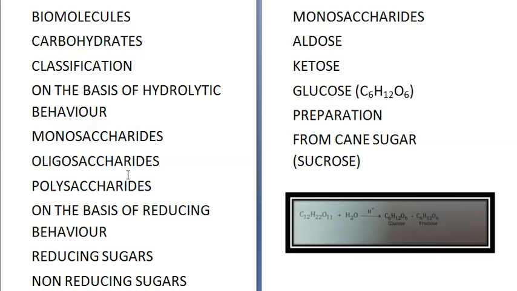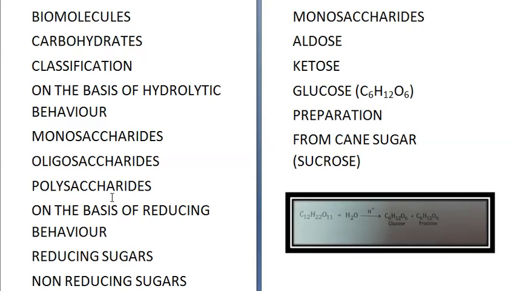Third category is called polysaccharides. These are carbohydrates that give a large number of molecules of monosaccharides. Actually, the number of molecules is more than 10. Then they come under the category of polysaccharides, because from 2 to 10 they are oligosaccharides. They are also called non-sugars. Examples of polysaccharides are starch, cellulose, etc.